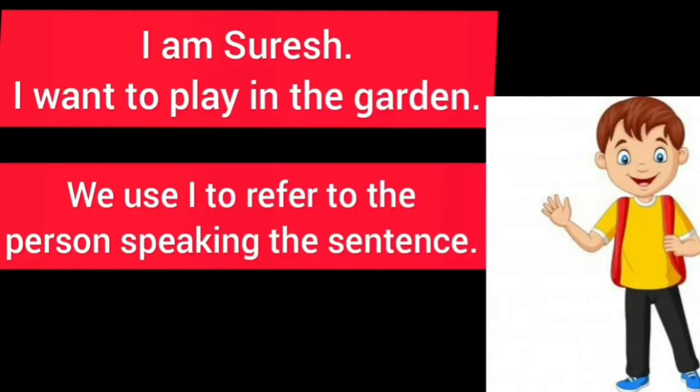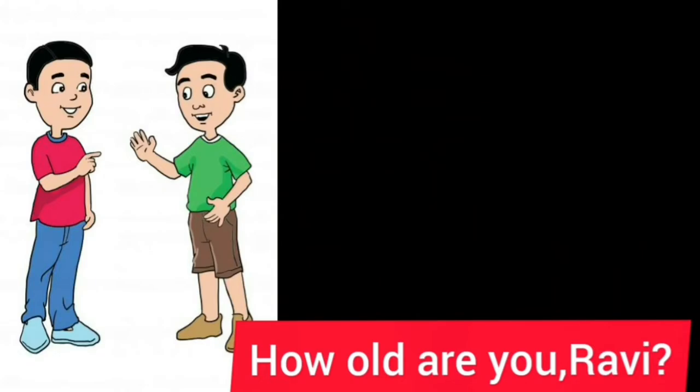Now students, have a look at these sentences. I am Suresh. I want to play in the garden. Here students, we use I to refer to the person who is speaking in the sentence. How old are you, Ravi?